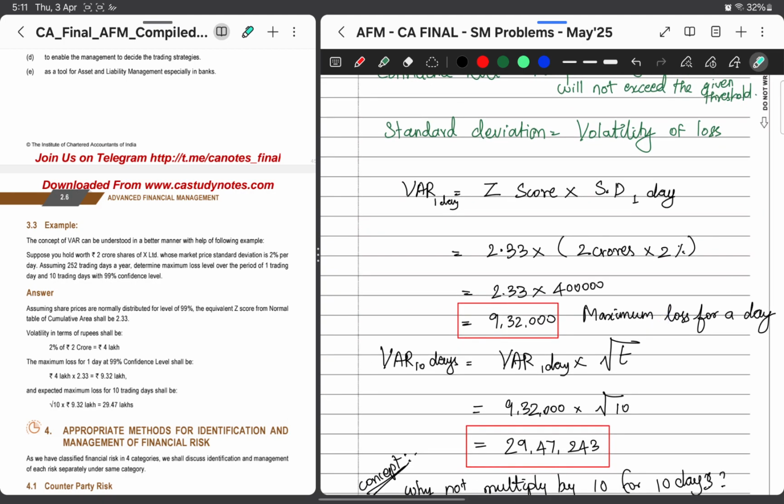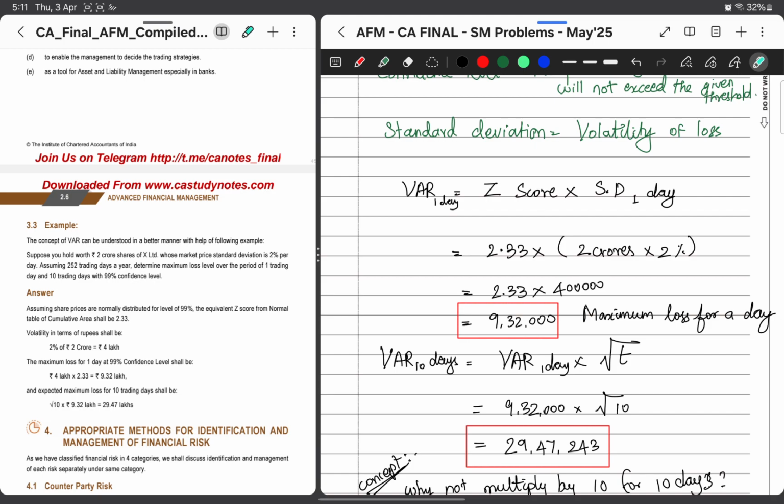Now in the question they have asked for 10 trading days also. VAR for 10 days will be calculated by VAR for 1 day into the root of the number of days, time. Since it is 10 days, we'll calculate root 10, which is around 3.16, into 9,32,000, which will be 29 lakh.